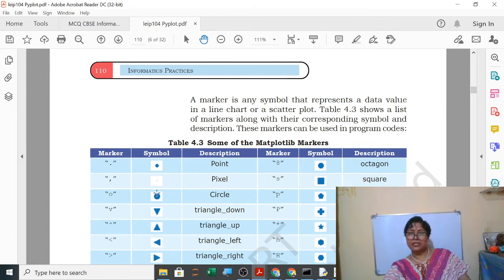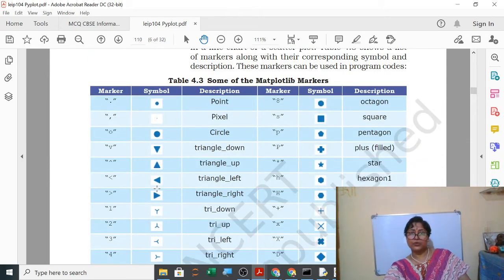These markers can be used in program code. So now we are going to use these markers for symbols. These symbols will be there. So you have to remember all this. You don't have to remember everything, you can remember, like for circle a dot I will use. So normally circle or an o you can use for a bigger circle. So only this much I can remember here. Now description is given here.